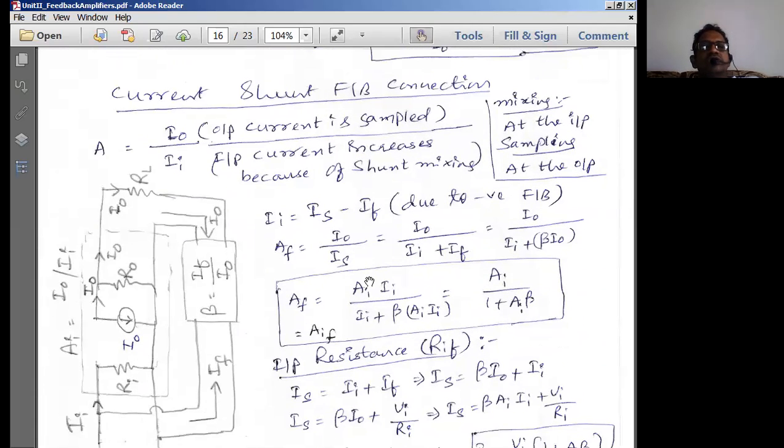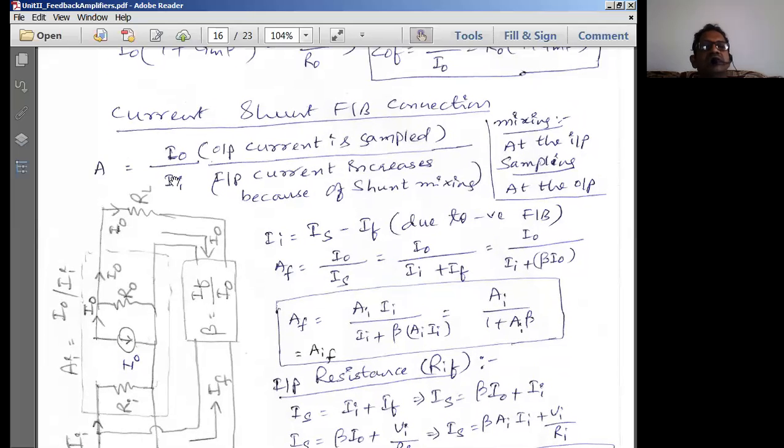The last configuration is the current shunt feedback connection. Current shunt means output is current sampling and input is shunt mixing, so the output is a current and the input is also a current. Therefore, the gain can be written as output current by input current. This I naught is the output current sampled from the output terminals. Ii is the input current, which increases because of shunt mixing. So what is the gain that we will be getting? Obviously, the current gain AI. AIF is equal to AI by 1 plus AI into beta is the equation that you are going to get.